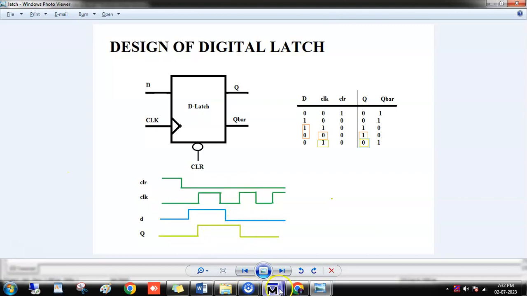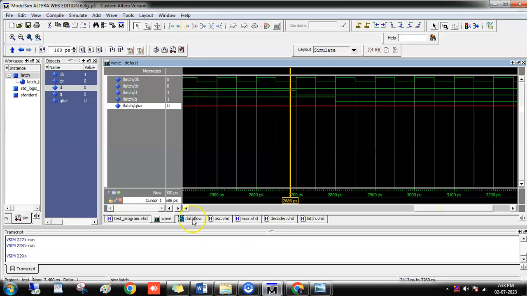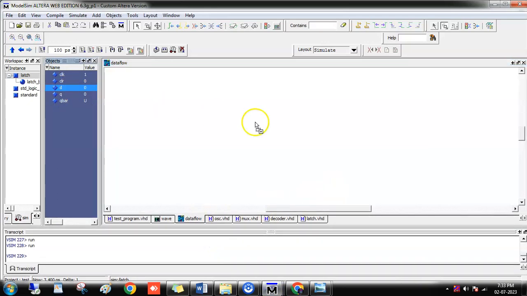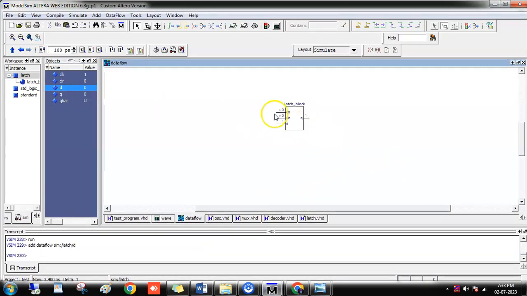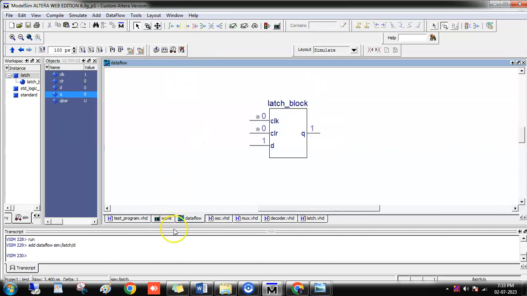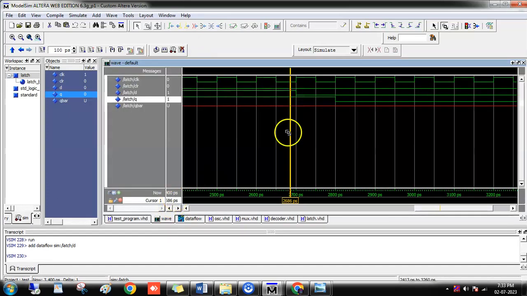That is the simple design of latch. Coming to the data flow diagram, you can see a simple diagram that looks like a latch. That's all: the RTL code for latch and the realization of latch with the simulation in ModelSim.